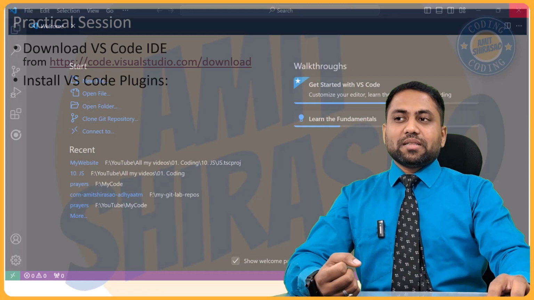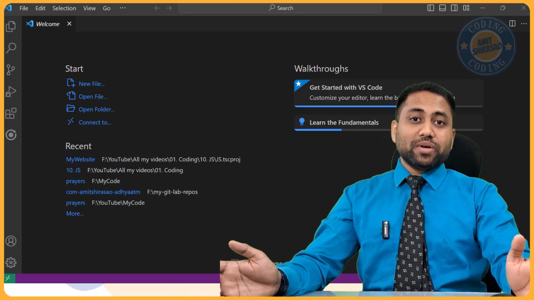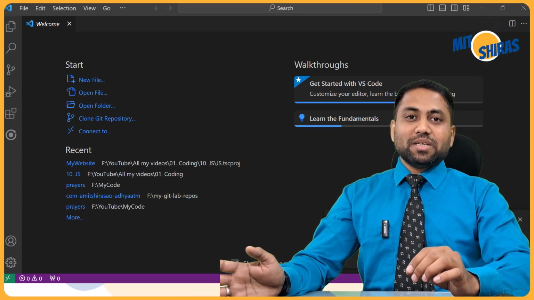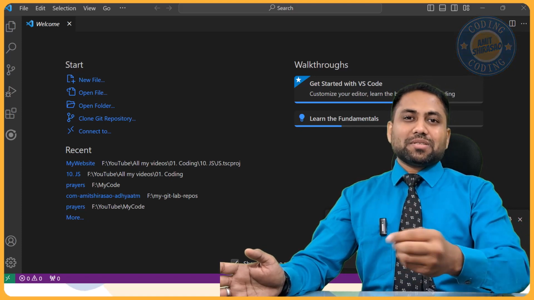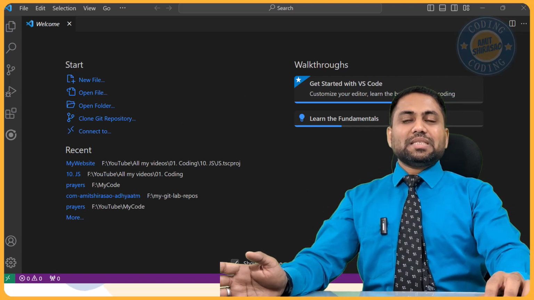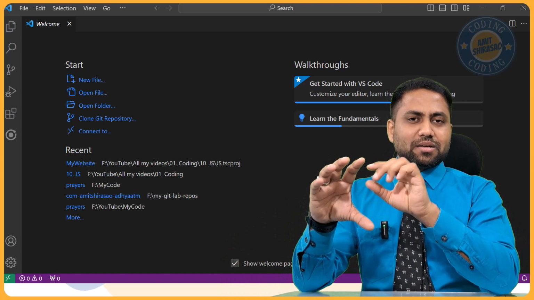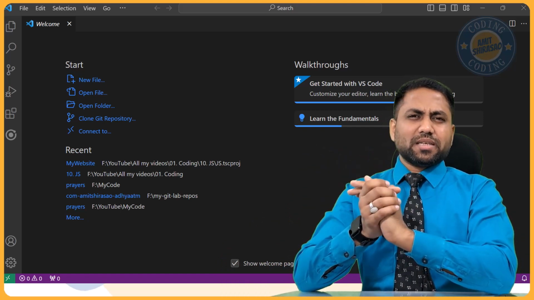See, it's so light that I'll close it, I'll open it, and you see how quickly it launches. Visual Studio, on the other hand, would have easily taken me somewhere around 1 minute just to launch. And this one launches in just 1 second or so. This is because the basic IDE is just a text editor, giving colors as per the syntax, and giving indentation. This is all that the editor is all about.